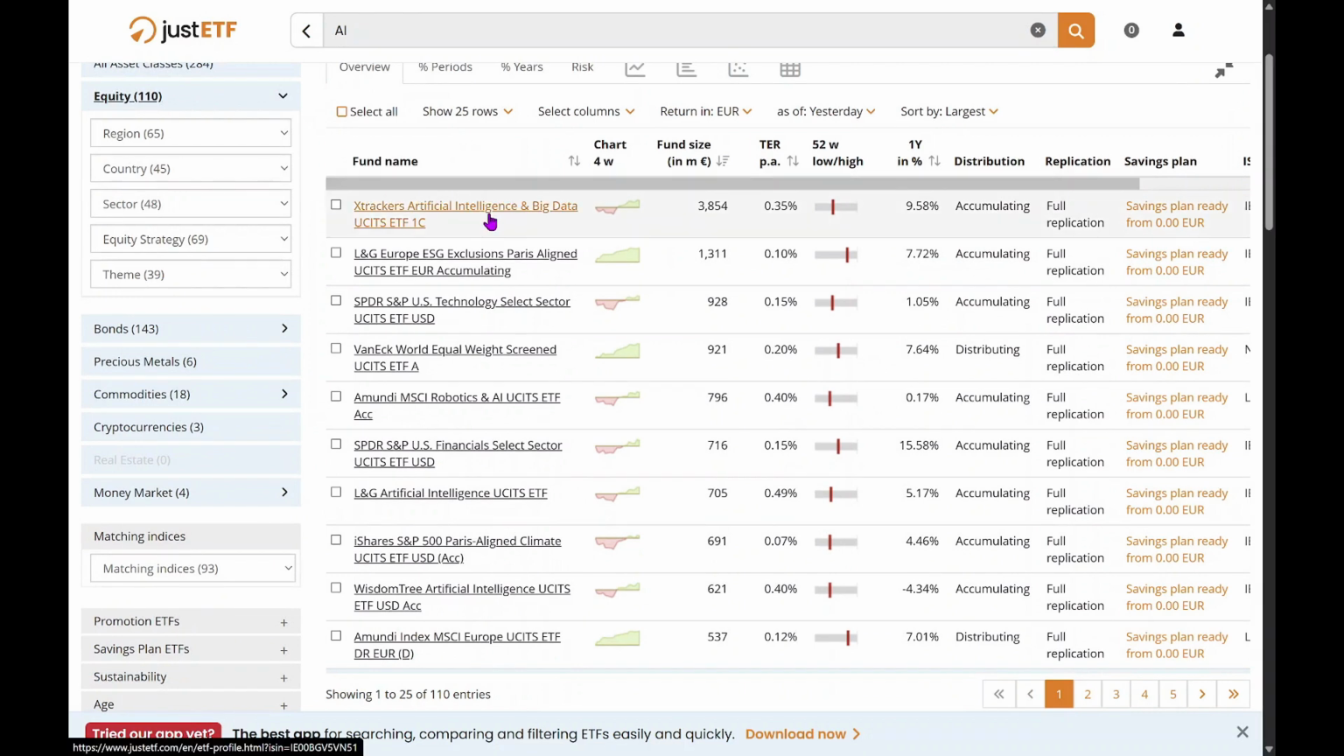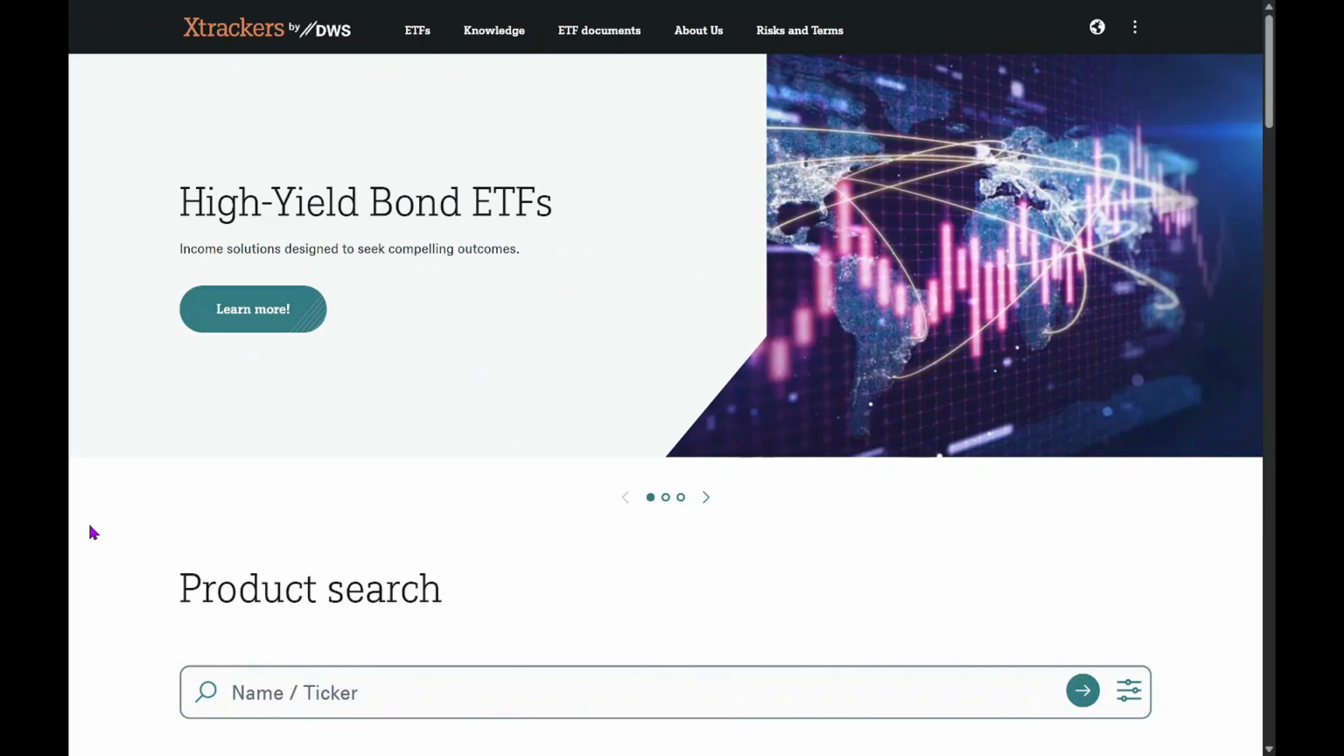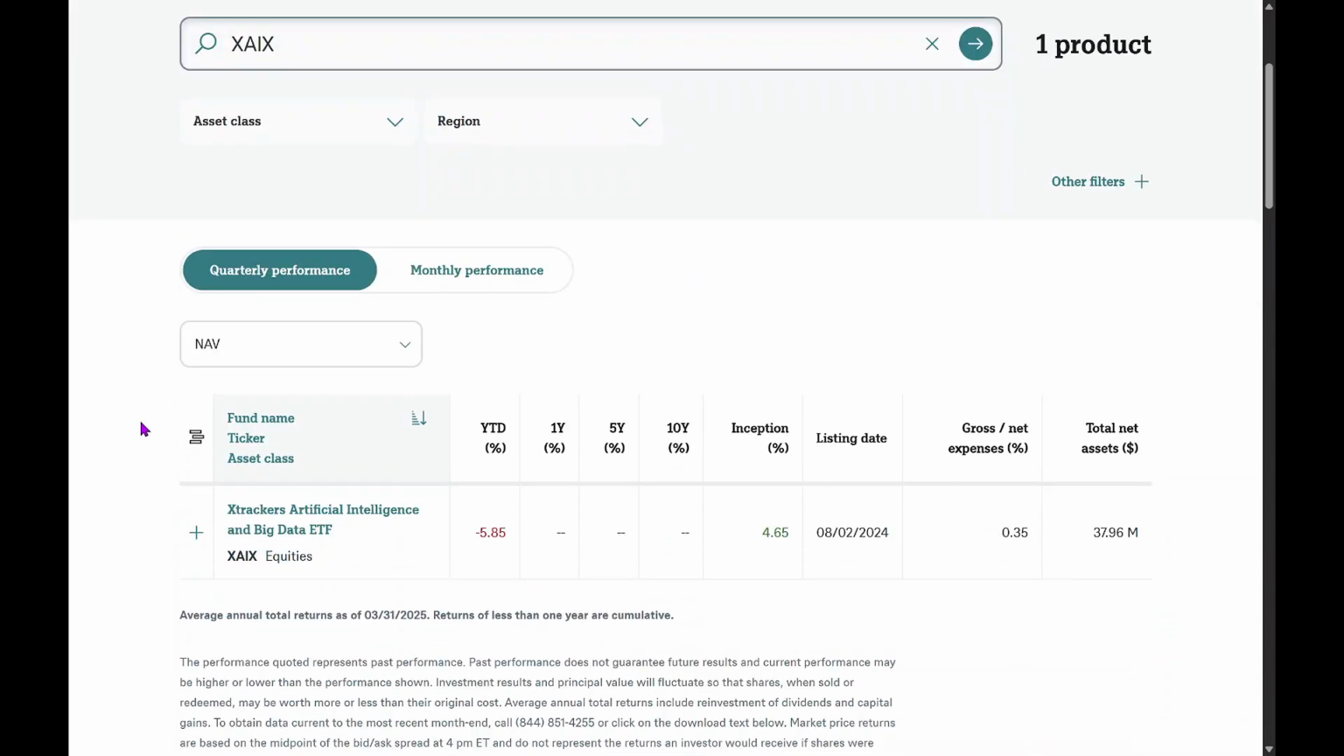The first one looks promising because it has around $3.8 billion in assets under management, so it could be a solid choice. We click on the X-Trackers Artificial Intelligence and Big Data, and we get all the details. It's issued by DWS, and the ticker is XAIX. So let's simulate that we want to buy this ETF. Then we go to the ETF issuer's website to get the most up-to-date data. In our example, we go to the X-Trackers website by DWS and search for the product, which is XAIX. We find it easily, right here.